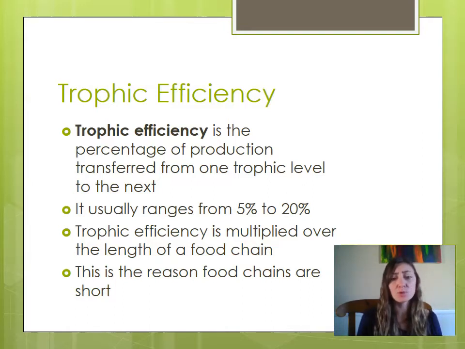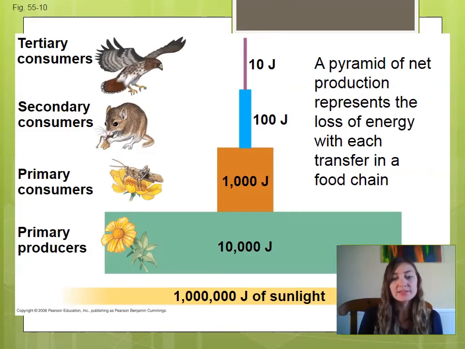So trophic efficiency is multiplied over the length of a food chain, which is what causes our food chains to be fairly short. They don't go on and on and on, and you're never going to see a 5th level consumer or 6th level consumer. In this diagram, we can see that there is 1 million joules of sunlight, and this is just an arbitrary number picked out because it's really easy to divide by 10, so follow me for a second. If there are 1 million joules of sunlight available, that means that plants can make use of 10% of that available energy. So now the plant has at its availability 10,000 joules of sunlight.